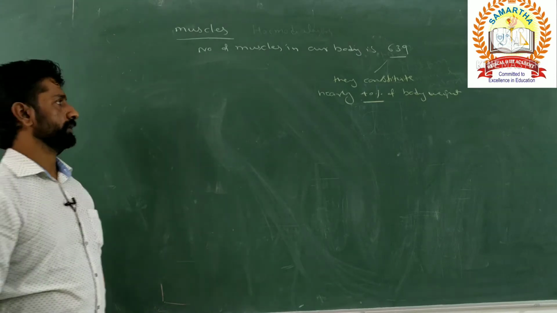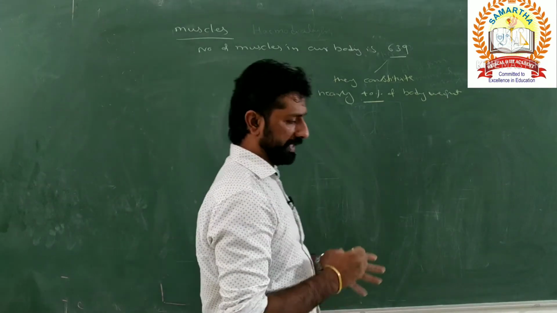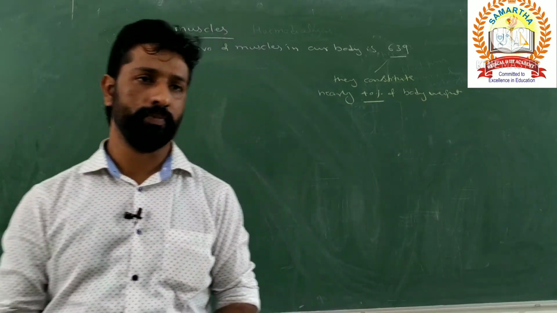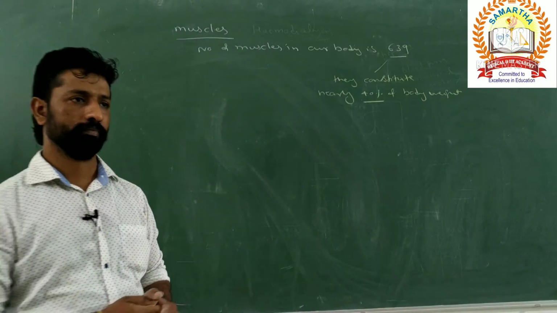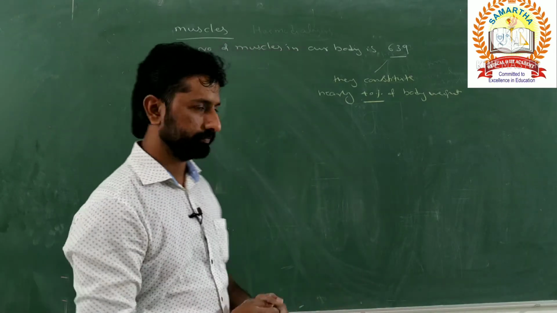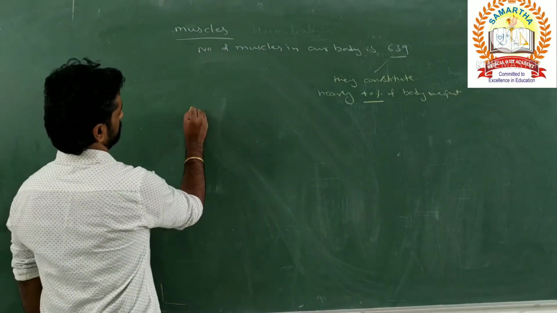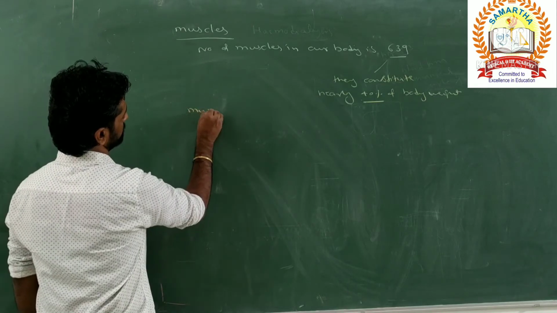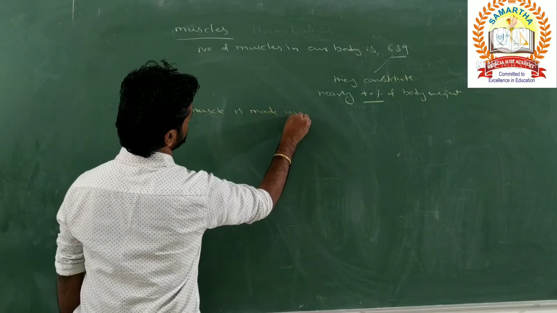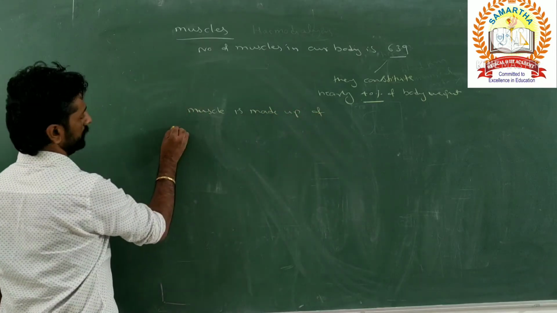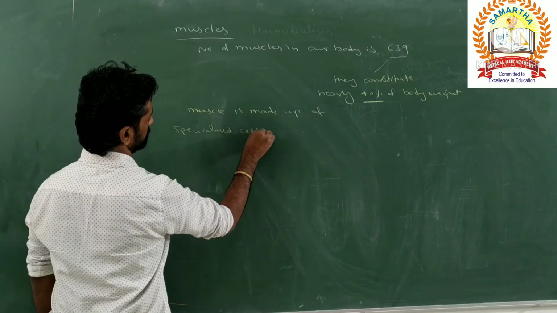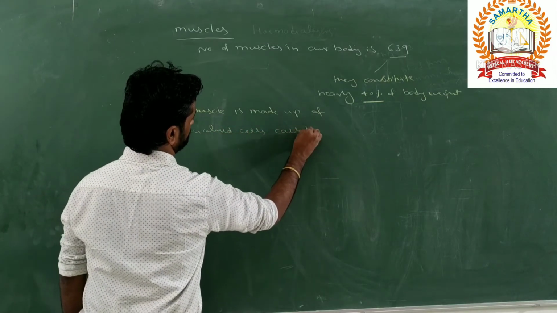Okay. So what are the types of muscles present, and what are the properties of a muscle? What are the properties of muscles? Here the muscle is made up of specialized cells called myocytes.